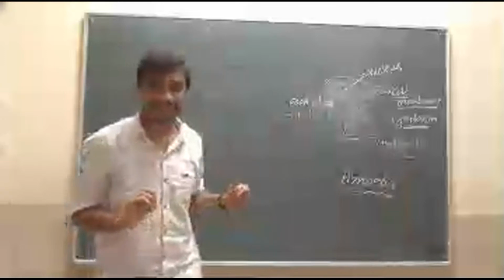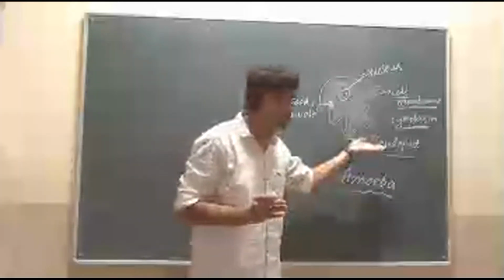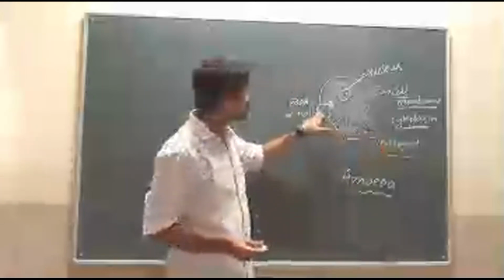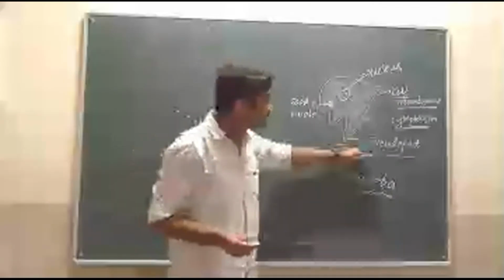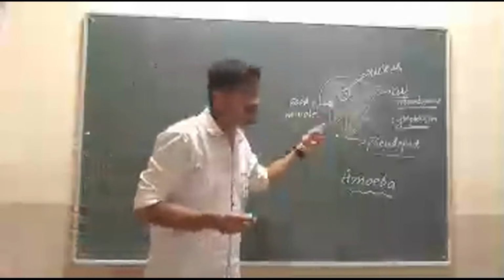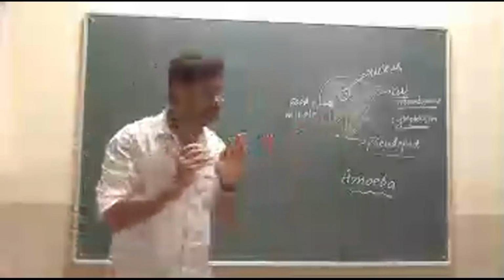Next important is the pseudopode. The P is silent and it is pronounced as pseudopode. Many pseudopods are there. What is the use of the pseudopode? The pseudopode is the false feet of the amoeba.